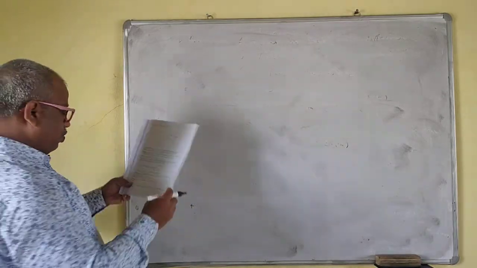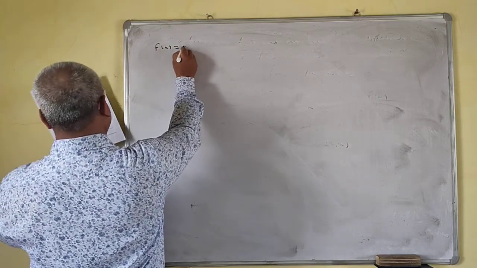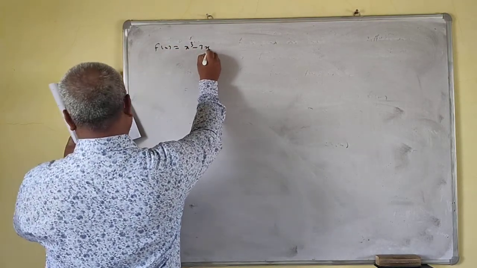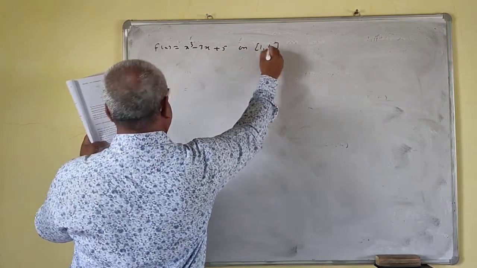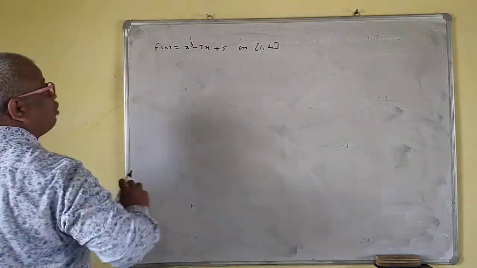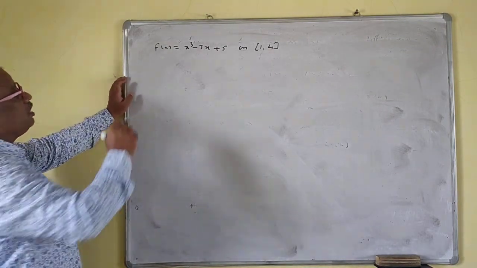Now verify the mean value theorem. Suppose we have given the function f of x is equal to x cube minus 3x plus 5 on closed interval 1 4. I have to find the value of c also. If it is verified, then you have to find the value of c. This is example one.